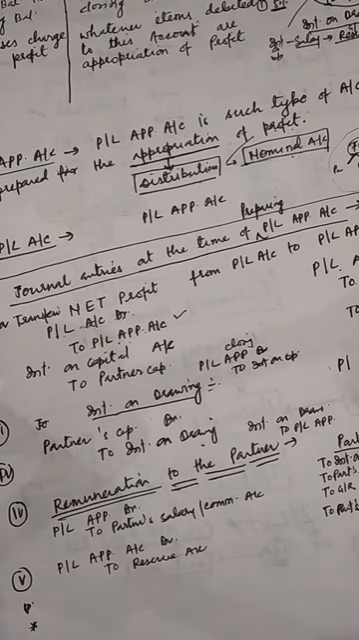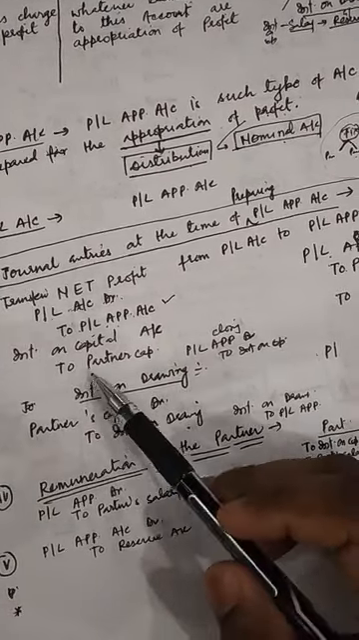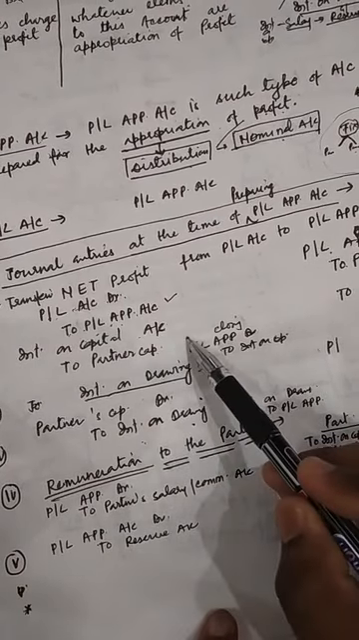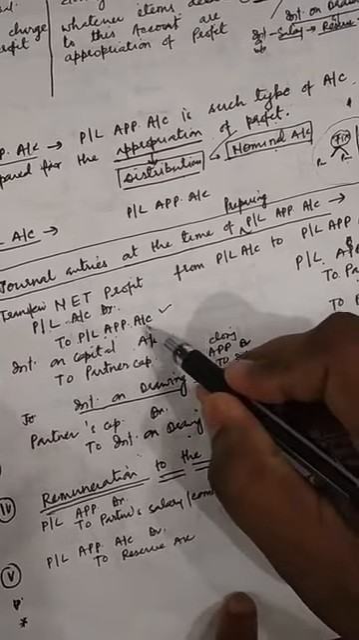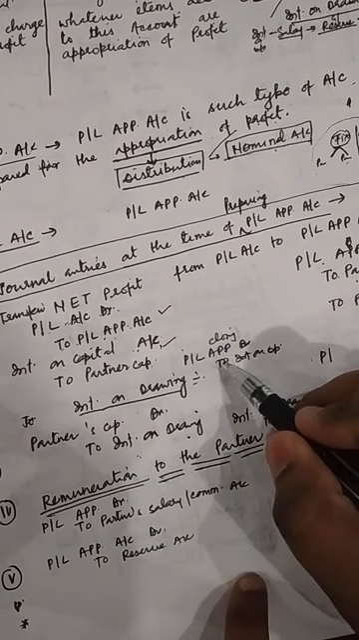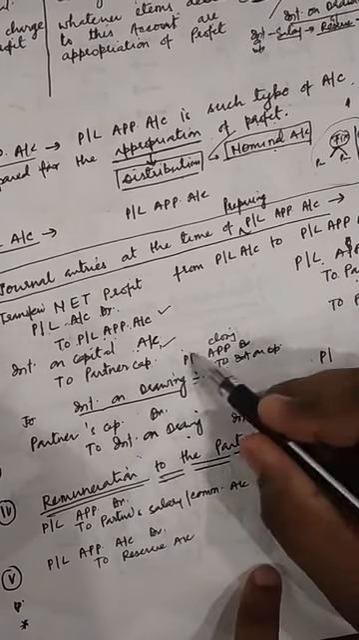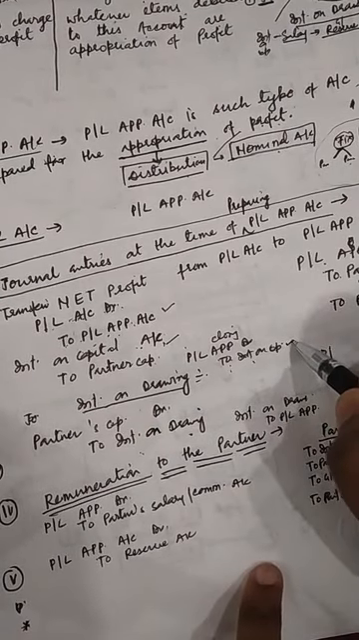When the amount of interest on capital is credited to the partner's capital account, the entry will be interest on capital account debit to partner's capital account. Clear? And when this amount of interest on capital is appropriated from the PL appropriation account, the entry will be PL appropriation account debit to interest on capital.